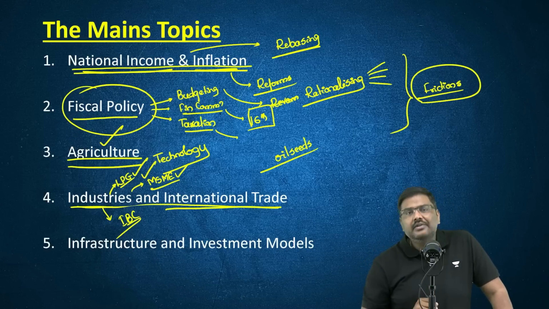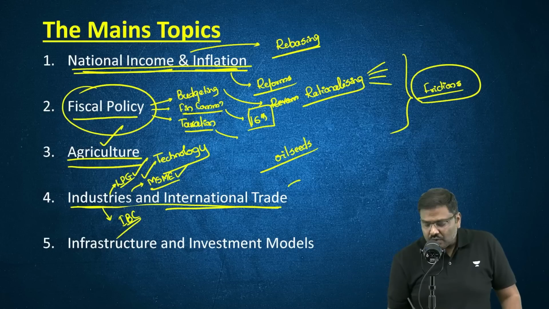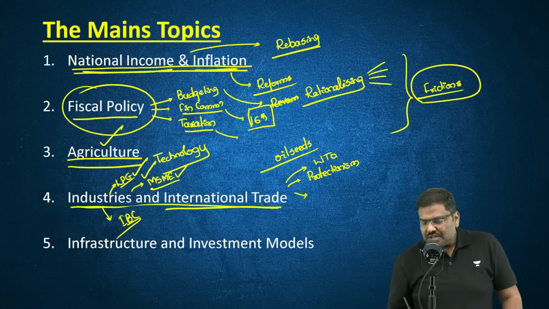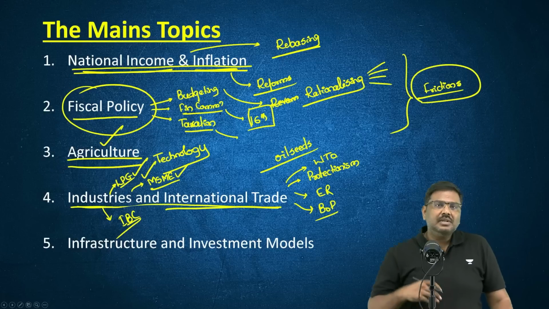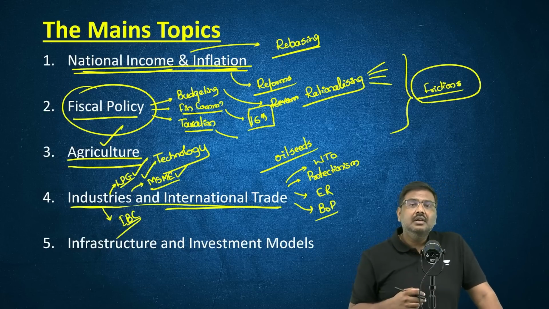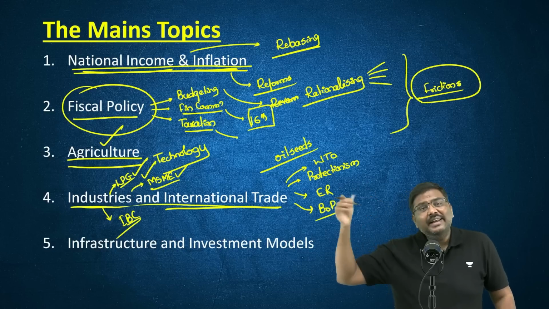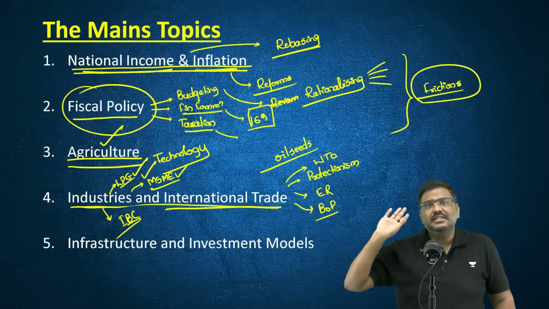So international trade. In international trade, focus on protectionism, tariff as well as non-tariff barriers, areas such as the World Trade Organization, for that matter, exchange rates, the balance of payments, right? Within balance of payments, capital account convertibility, right? The full convertibility, partial convertibility, the committee recommendations associated with this, etc.